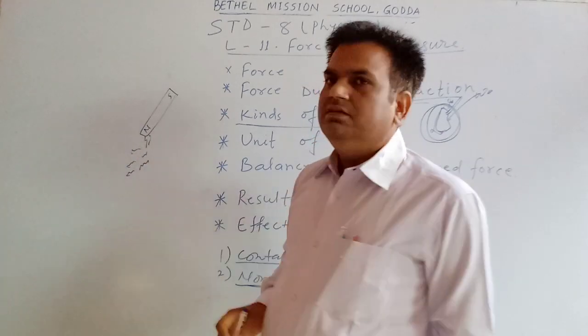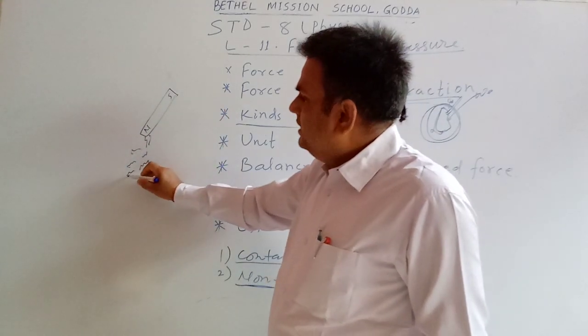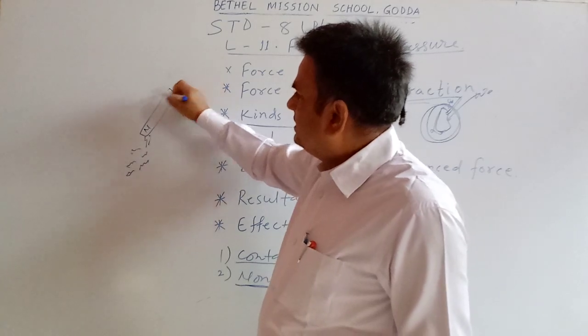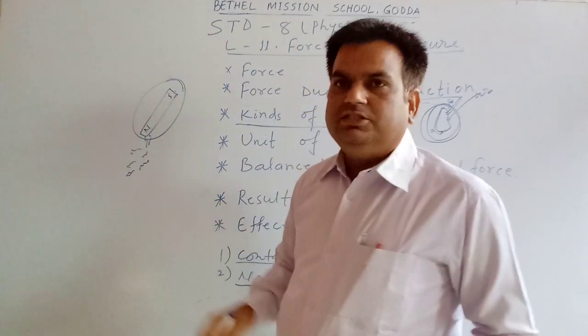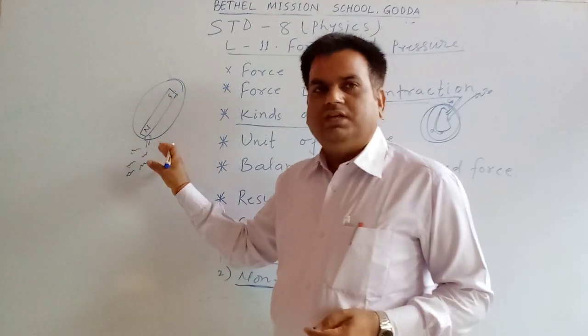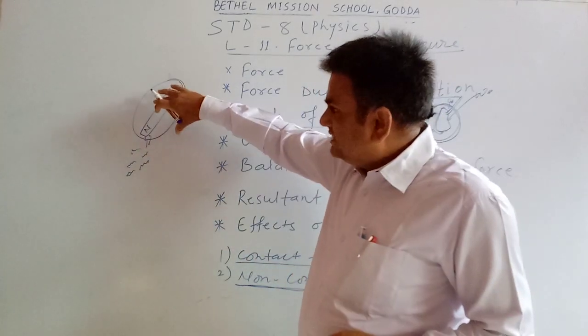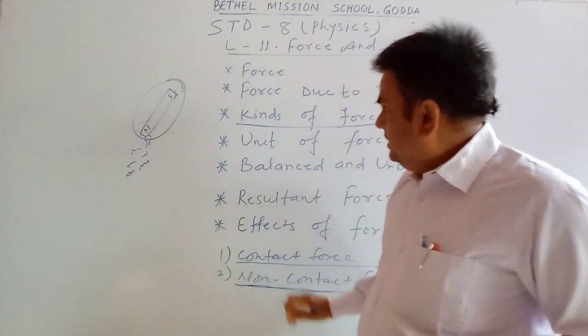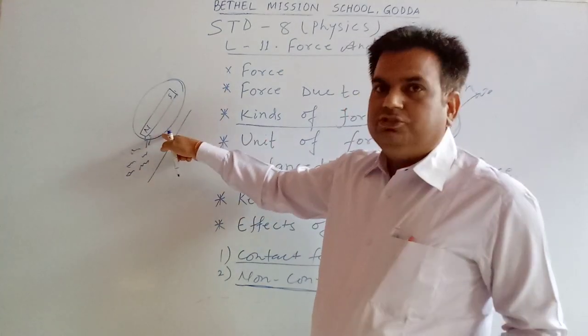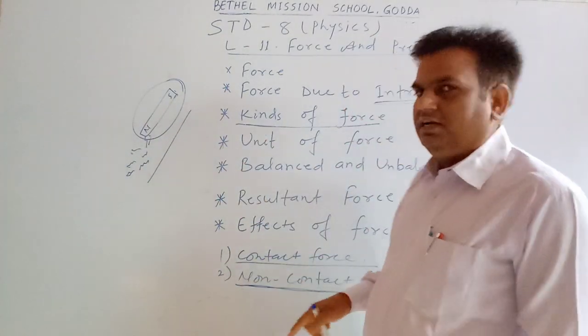You will see the nail is attracted by the magnet without any contact. So this kind of force is non-contact force.